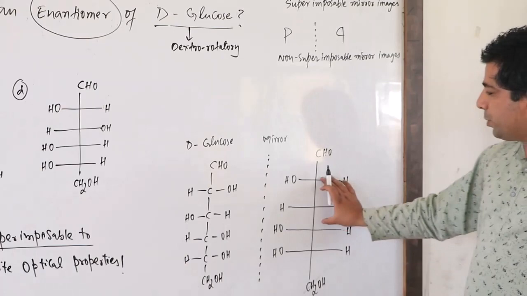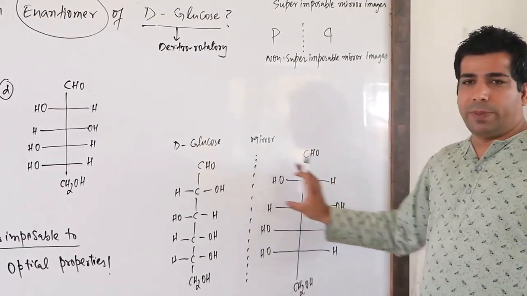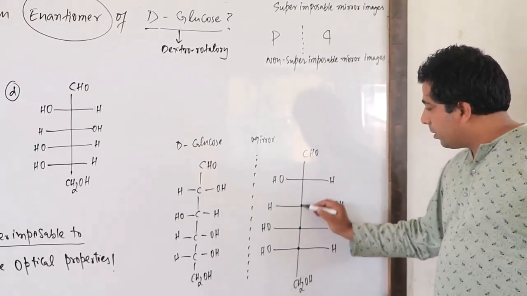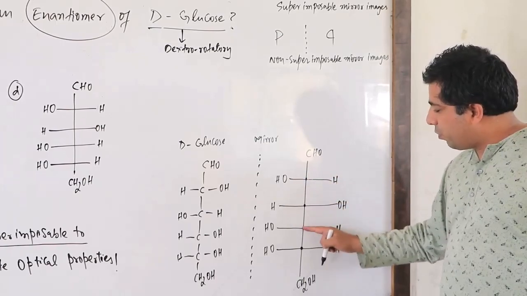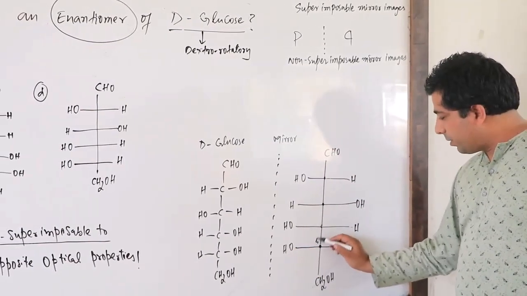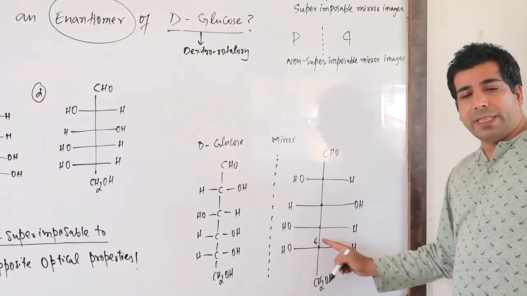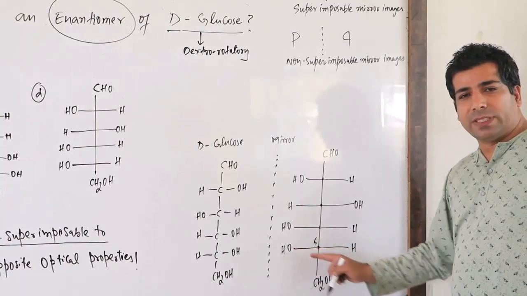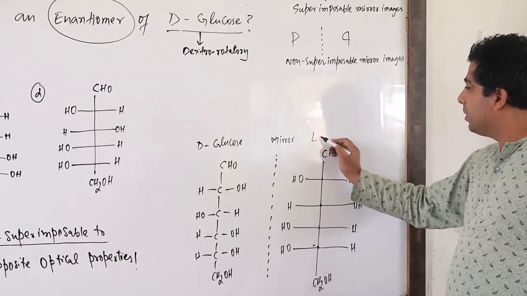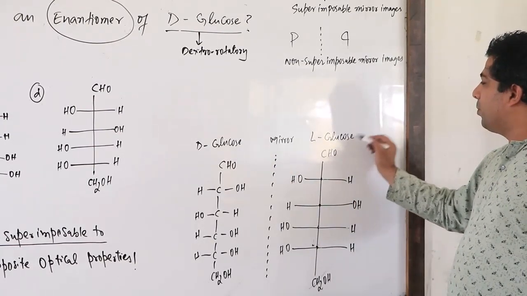Now if you look at these two structures, they are non-superimposable mirror images. And you know that the fifth carbon is here. This is first, second, third, fourth and fifth carbon. The fifth carbon, the last chiral carbon, has the OH group on the left side. I have already told you, when the last chiral carbon has the OH group on the left side, it's called L configuration. So this is L. And obviously it's a mirror image of glucose, so it's L-glucose.